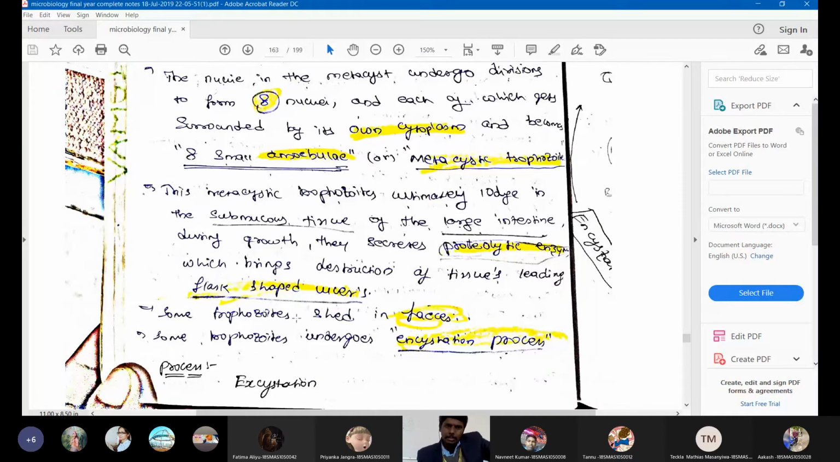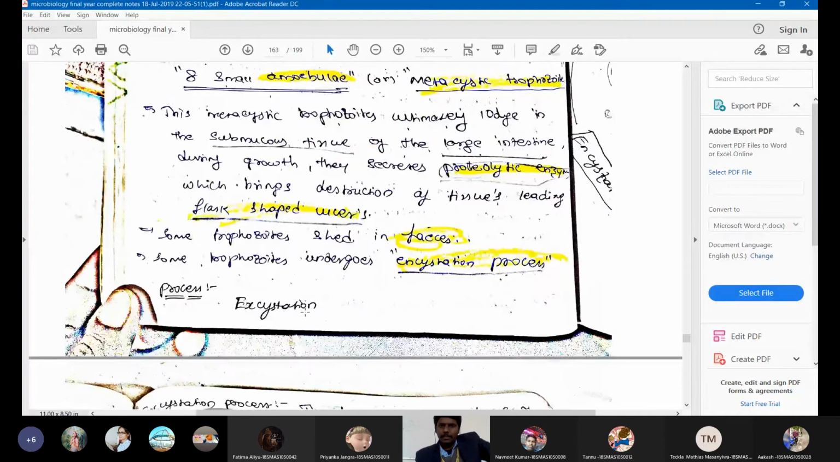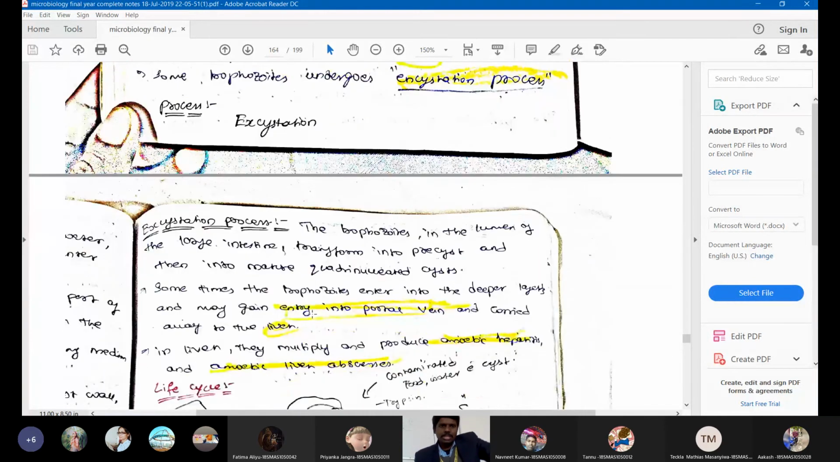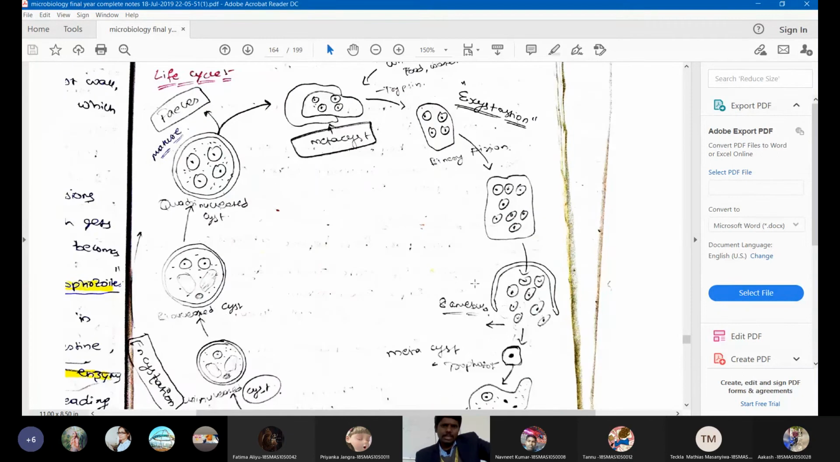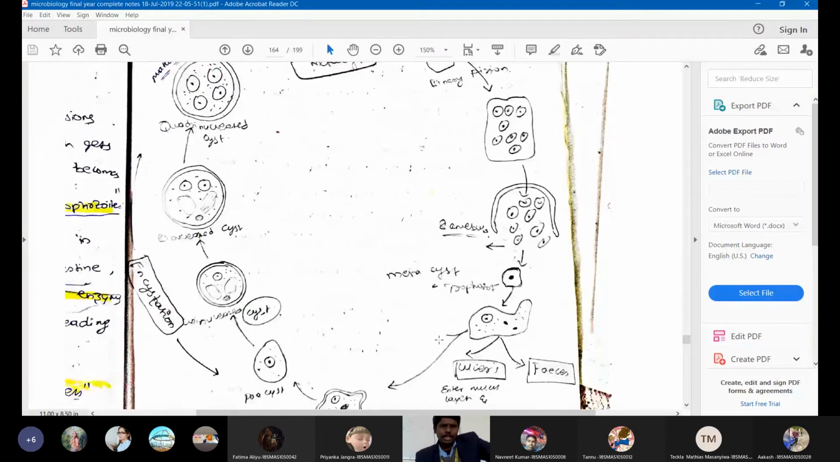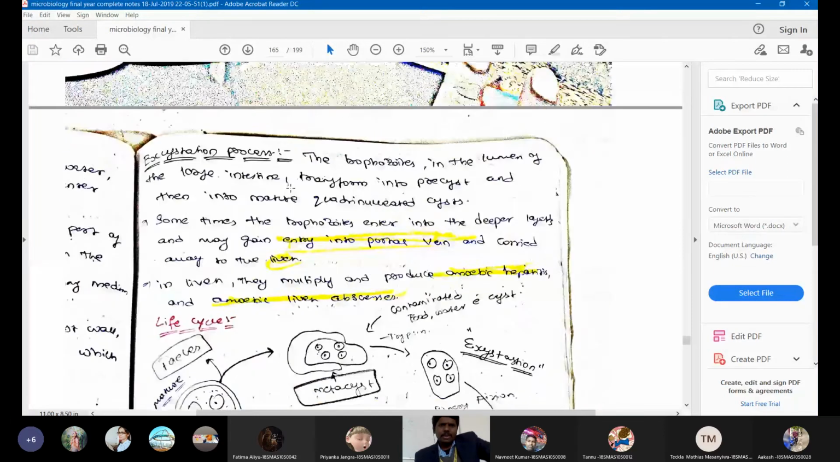Not only ulcers, these trophozoites will also be shed in the feces of the person, and in the feces they will once again go for encystation. Encystation means it will once again go into a cyst form. So in the feces the amoebas will once again go through the cycle. So this is the life cycle of Entamoeba histolytica.